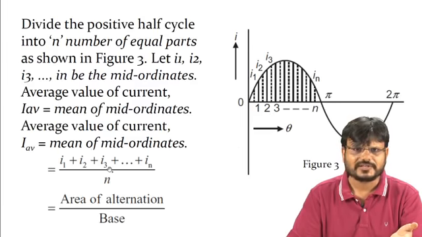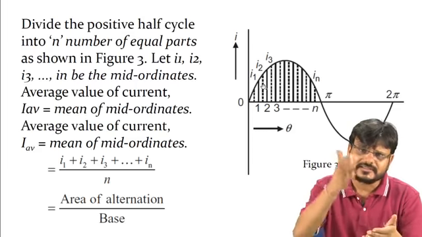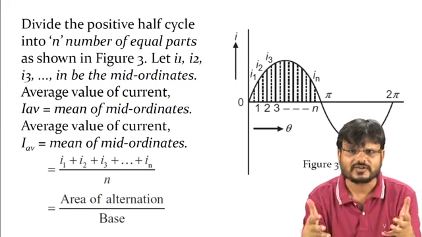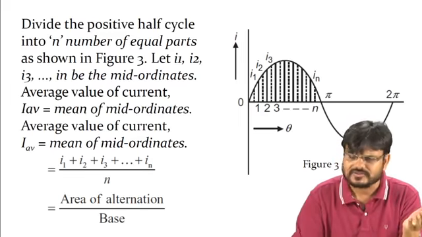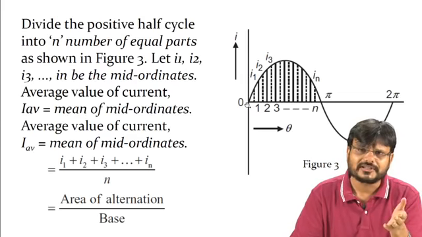Here, 1 into I1 is the area of a small strip. If you divide into small strips and add them, this is basically the area, so it can also be calculated.